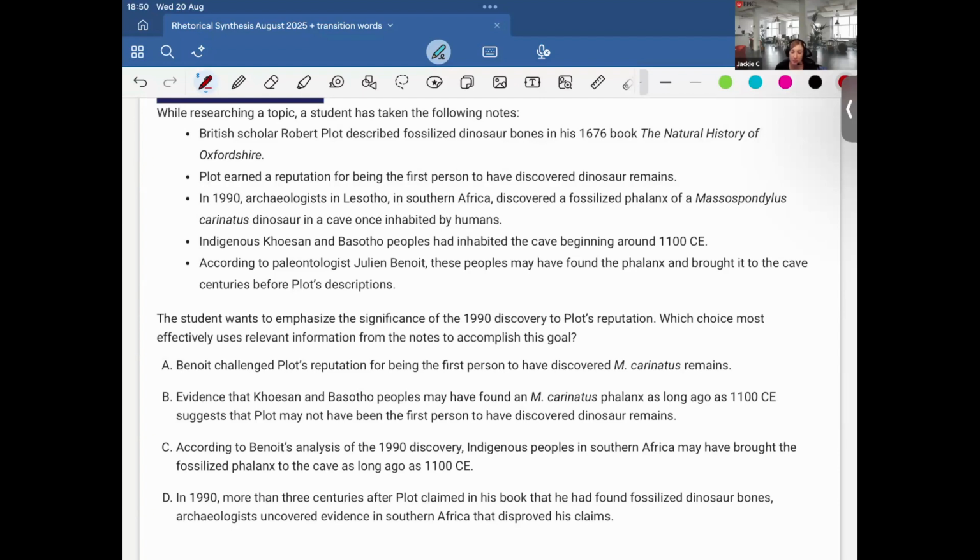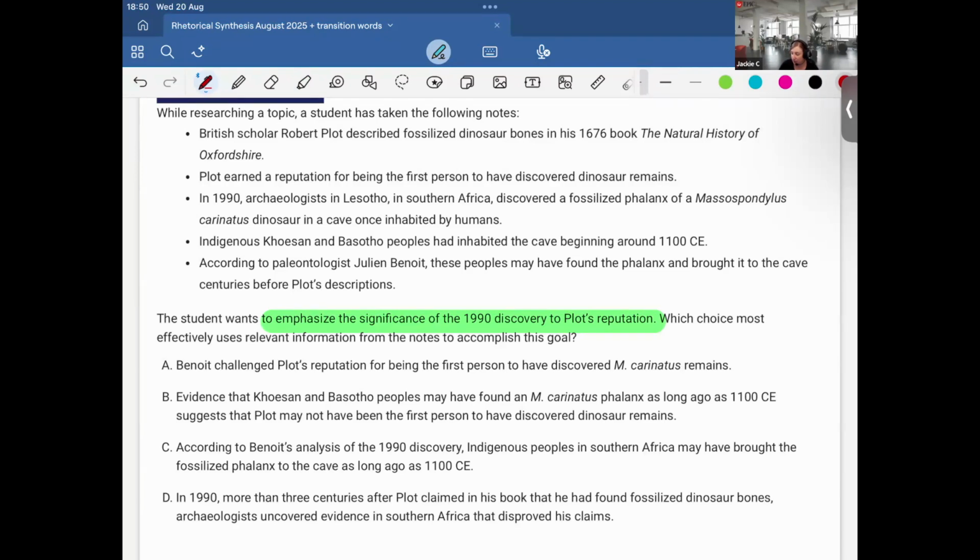According to paleontologist Julien Benoit, these peoples may have found the phalanx and brought it to the cave centuries before Plot's descriptions. Okay, interesting. So we want to emphasize the significance of the 1990 discovery to Plot's reputation. So let's go through the choices. Option A: Benoit challenged Plot's reputation for being the first person to have discovered M. carinatus remains.